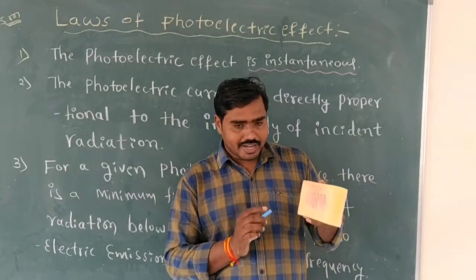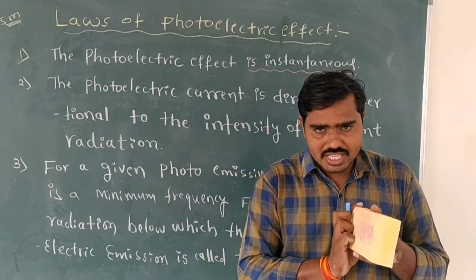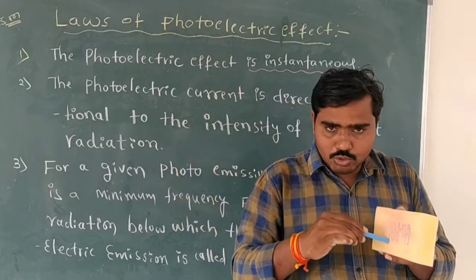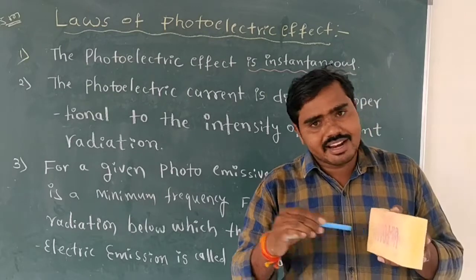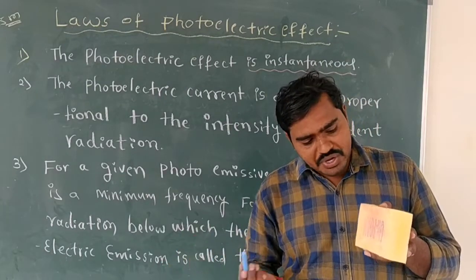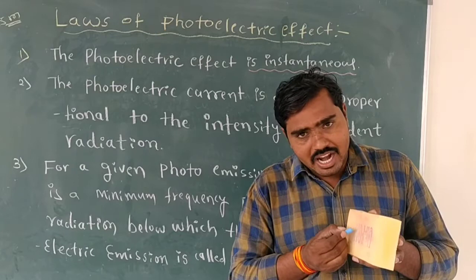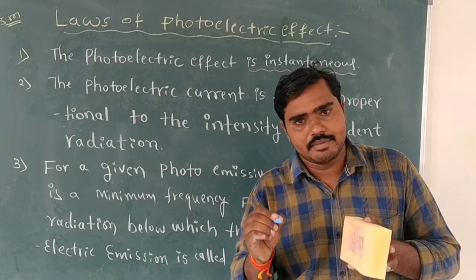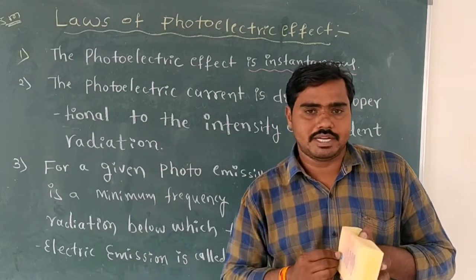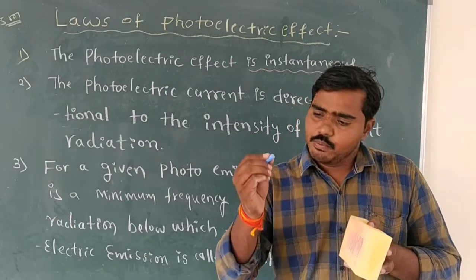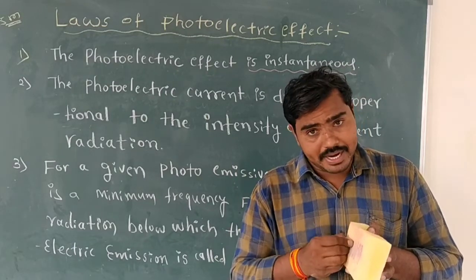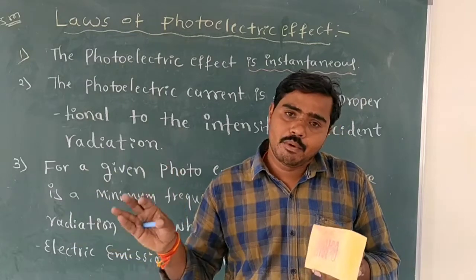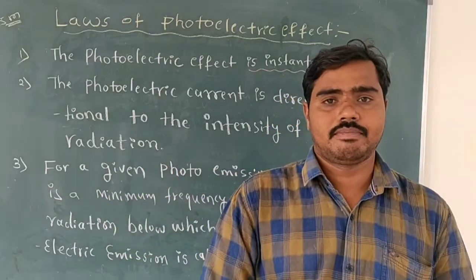Now consider this one is the cathode plate. UV radiations fall on the cathode plate. Electrons are liberated. When UV radiations fall on the cathode plate, in a fraction of a second, 10 to the power of minus 9 seconds, electrons are emitted from the cathode. When UV radiations fall continuously on the plate, electrons are liberated continuously and current will be produced in the circuit continuously. That only is called